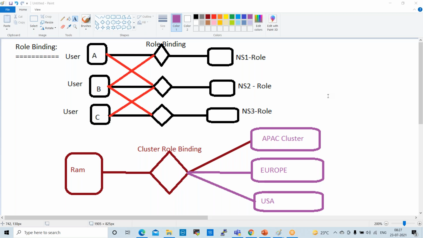So here also, when you bind any roles, you will get some events. That event status you can check. While working on troubleshooting, Monday or Tuesday, I'll show you that.